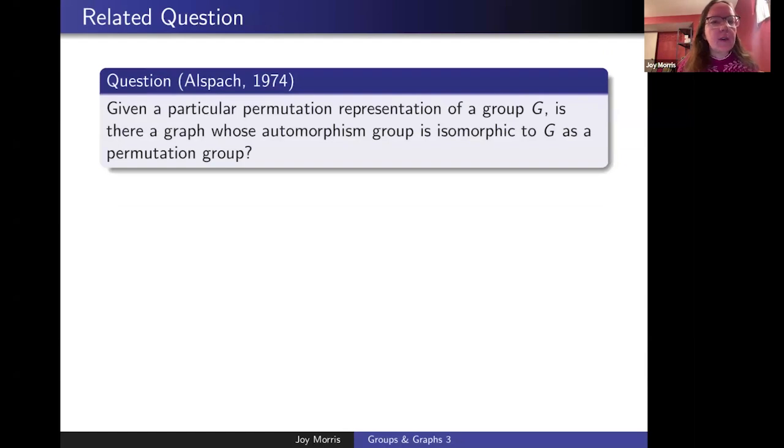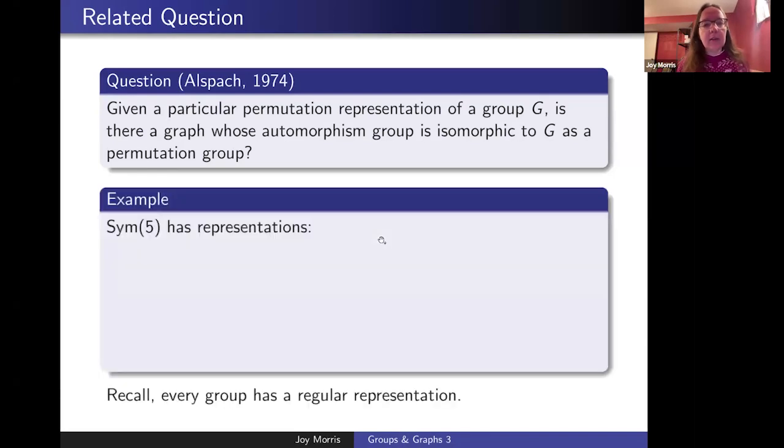So in 1974, Brian Alspach asked a related question. He asked, given a particular permutation representation of a group G, is there a graph whose automorphism group is isomorphic to G as a permutation group? Although this is the first time the question had been asked exactly this way, some results towards the answer had already been worked on by a variety of researchers, in particular about regular representations.